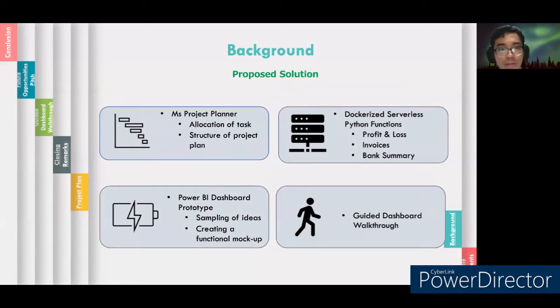We will present the Power BI dashboard prototype. In general, we prototype the report interface and the data model as well as the data completeness and readiness. This prototype is a sampling of ideas, creating a functional mockup that can inform the solution scope and viability of a financial performance.